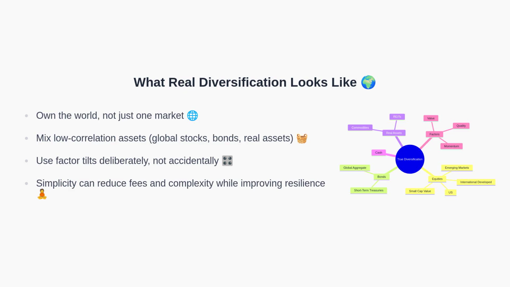After diagnosing the problem, let's define real diversification: owning global equities beyond the U.S., incorporating bonds and real assets that behave differently, and using factor tilts intentionally. Mixing low correlation assets reduces portfolio volatility and concentration. Simpler allocations can lower fees and maintenance while improving resilience.